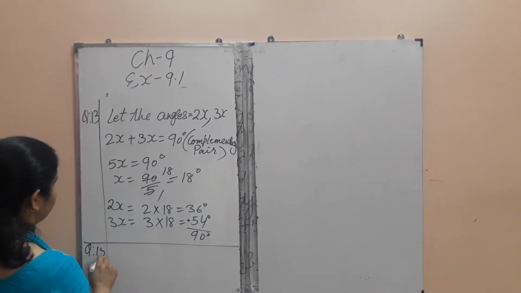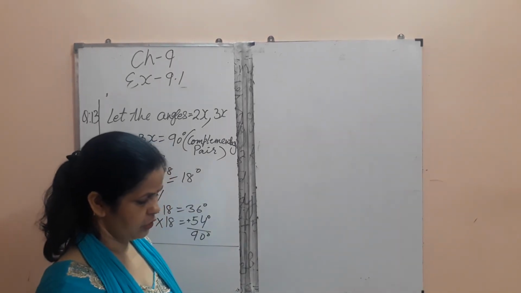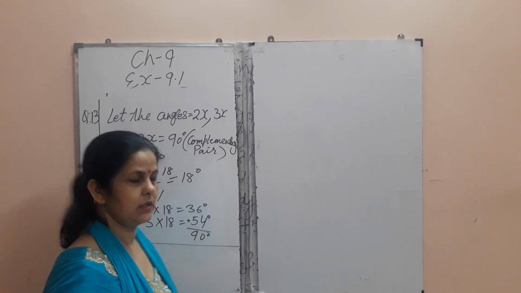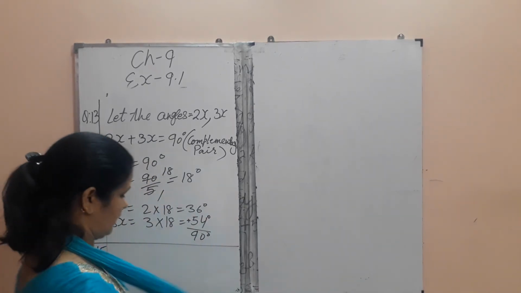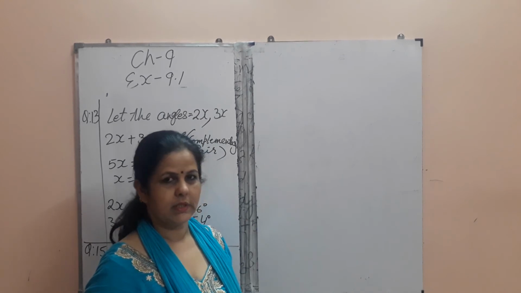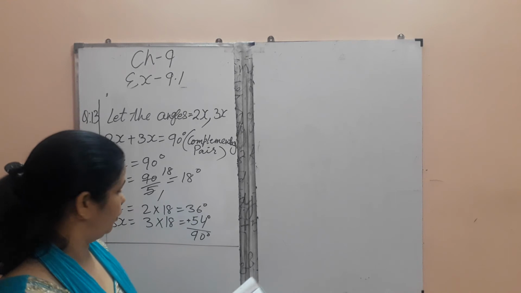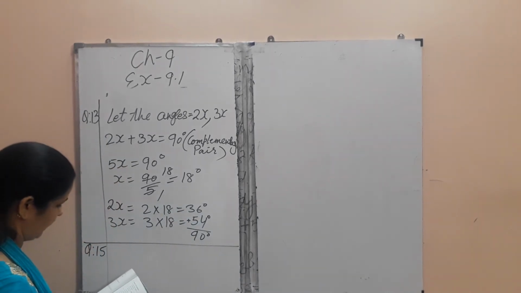Question number 15. An angle is 4 upon 5 of its complement. Find its measure. This type of example we have done in the previous class when I was explaining the examples and theory of lines and angles.